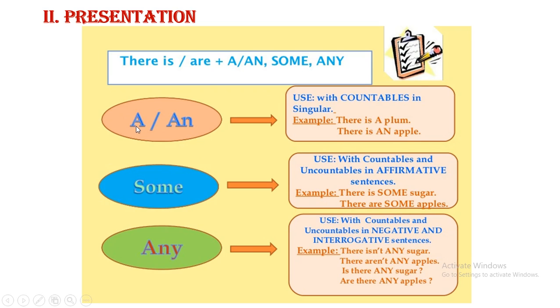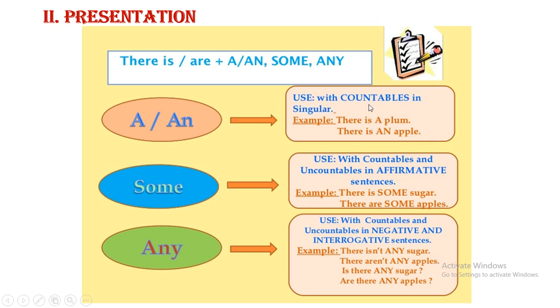The first one is about a and an. We use them with countable nouns in singular.